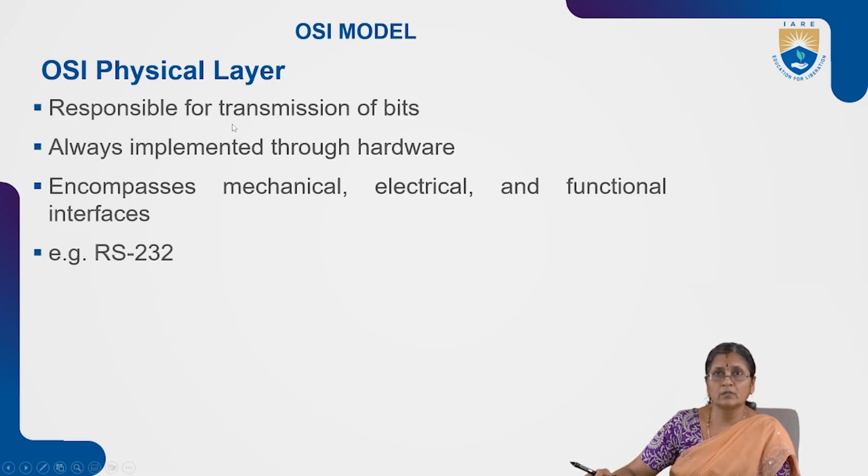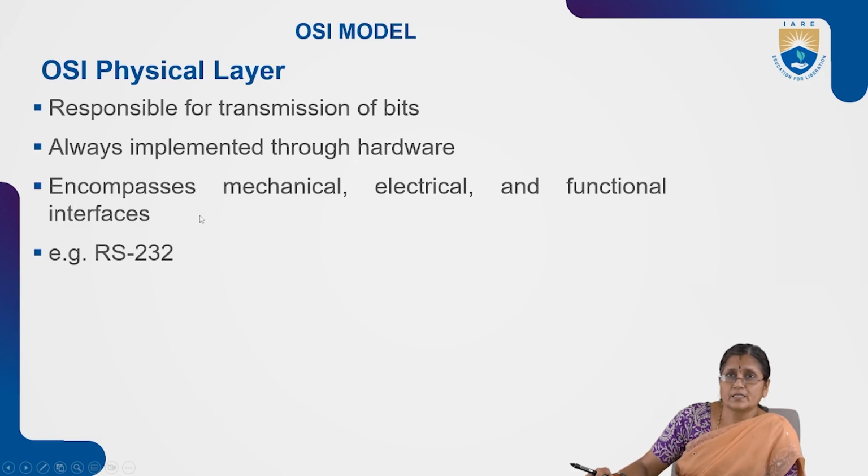The physical layer is always implemented through hardware, using analog to digital converters and several other equipment. Due to that, whatever information is sent through the hardware is converted into bits in the physical layer.